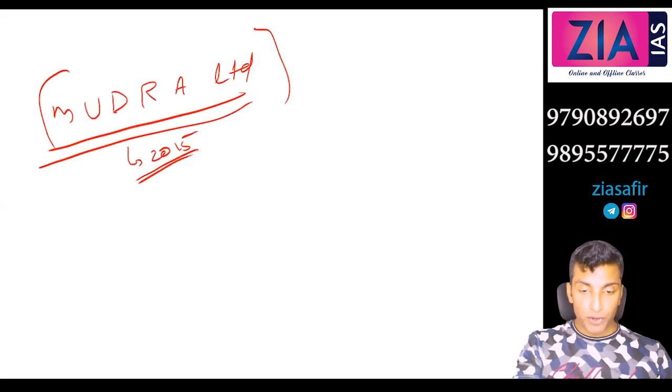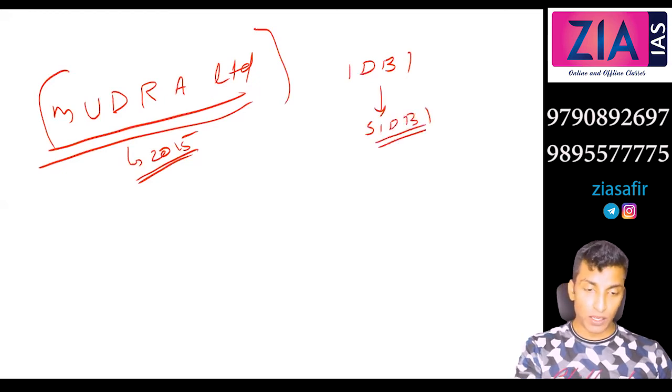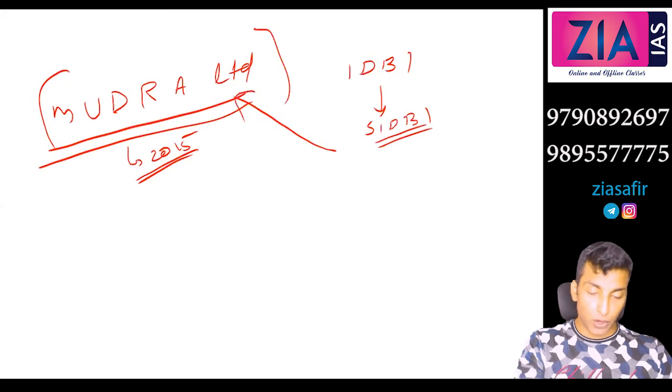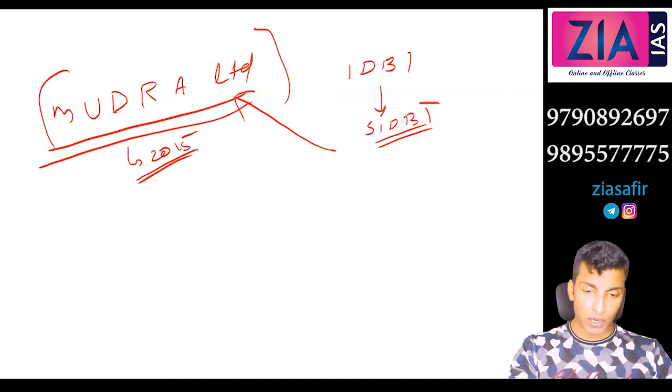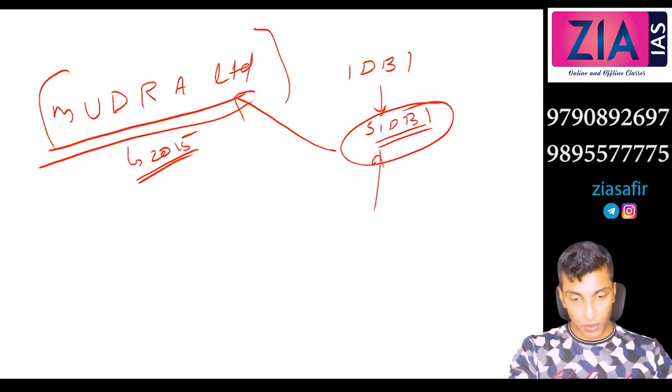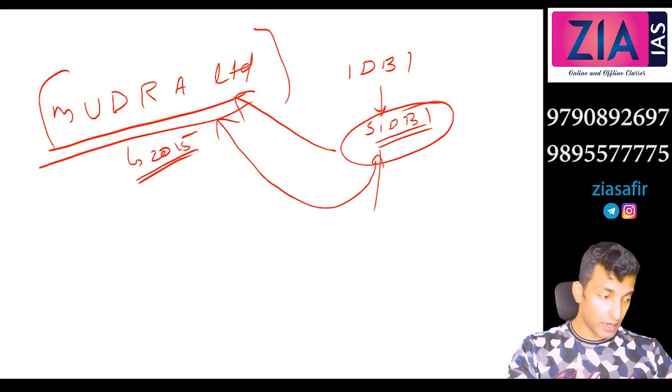Like when I've told you, under IDBI, SIDBI was established. Later SIDBI was granted autonomy. Now Mudra will also be granted autonomy or will be separated from SIDBI in future. Currently it is under SIDBI, and SIDBI already has all the expertise with respect to micro, because till now SIDBI was taking care of micro. Once this is established and doing good, it will be granted autonomy.